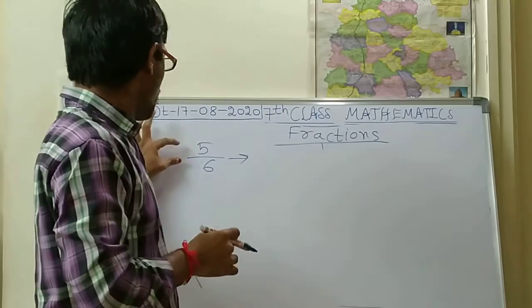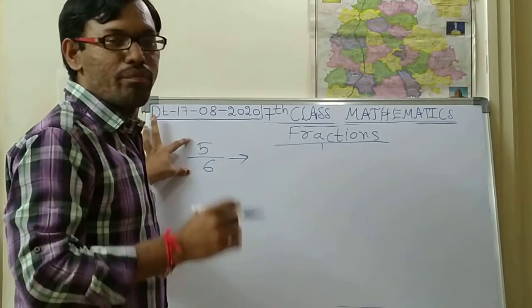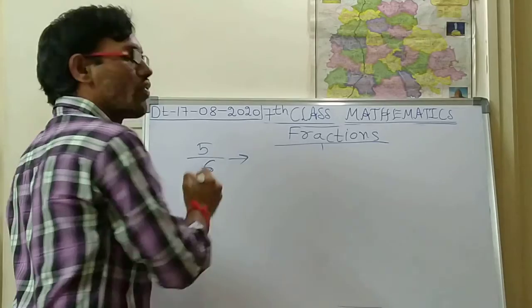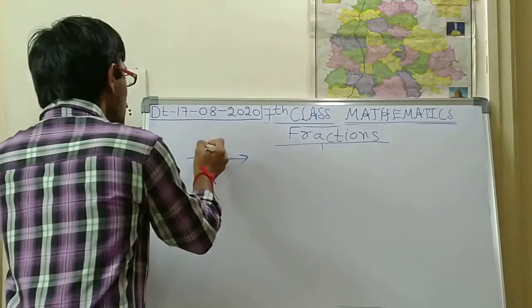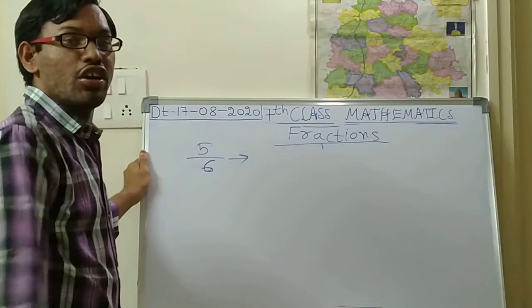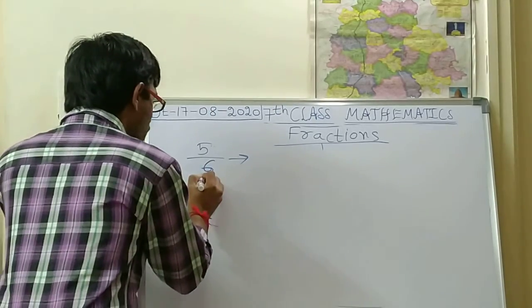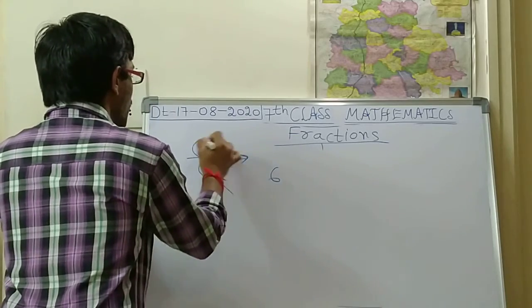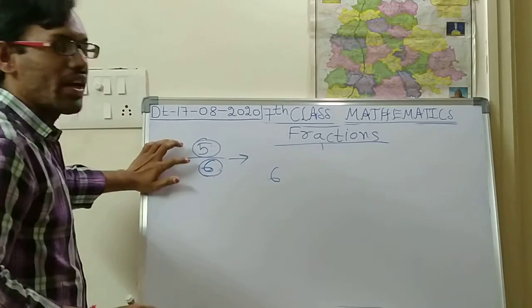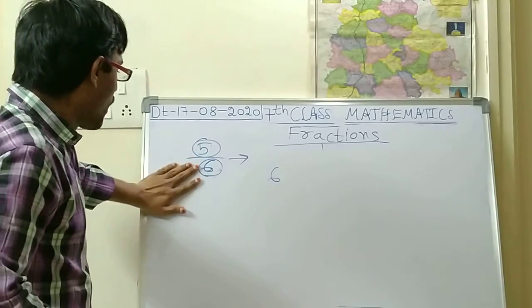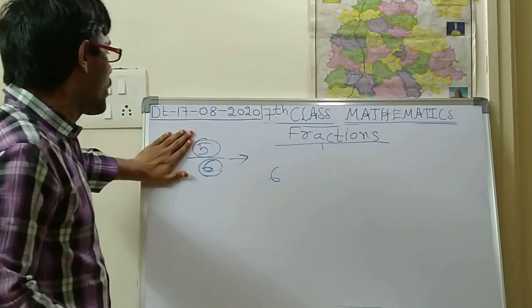If we want to say the given fraction is a proper fraction, the denominator value should always be greater than the numerator. What is the number in the denominator? 6 is there. In the numerator 5 is there. Which is bigger? The denominator is bigger. So the denominator should be bigger than the numerator.